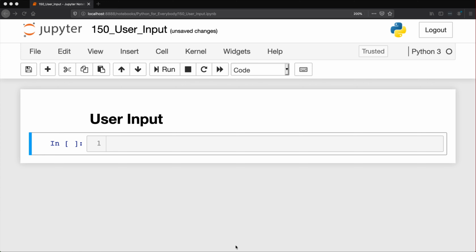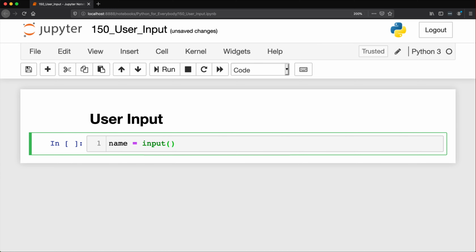Python can accept user input through a command called input. Actually, it's a function called input. Now, one thing to keep in mind when using the function called input is it can take a string, like a sentence or a question. You can store this as a variable, for instance, but the biggest thing to remember is that no matter what someone answers here, it will always come back as a string.